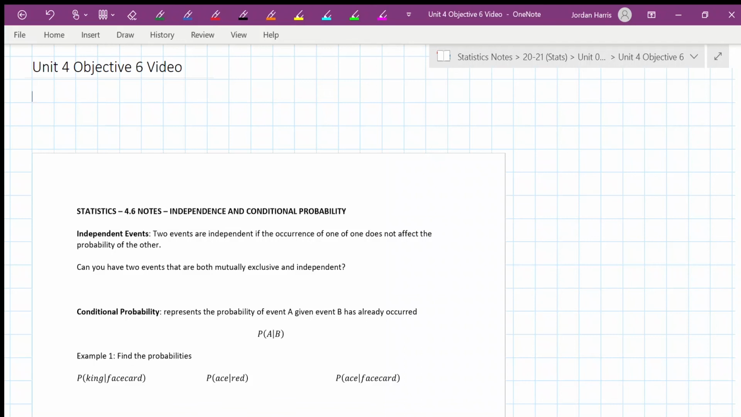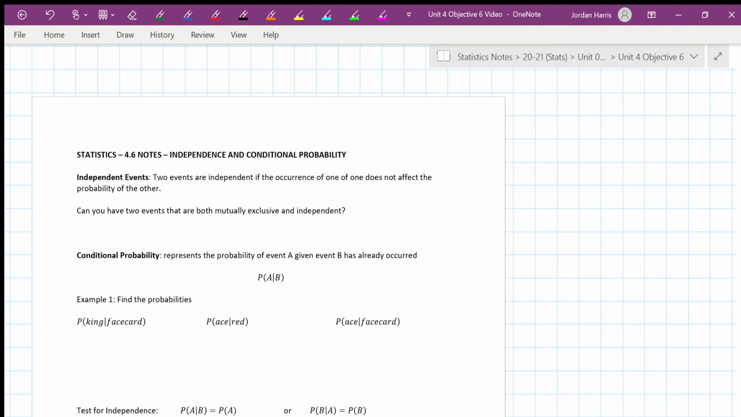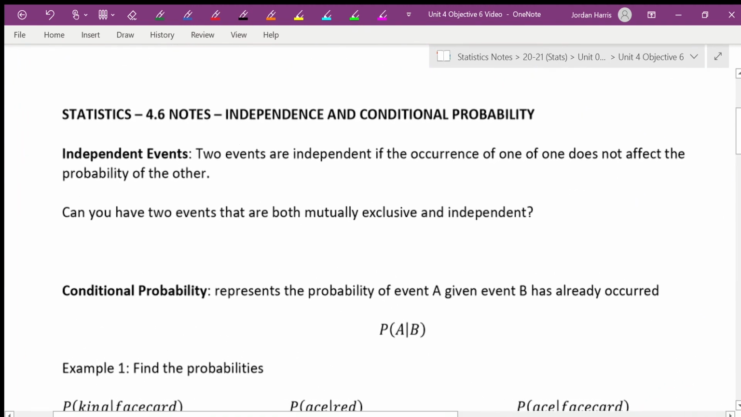This is 4.6, independence and conditional probability. So we talked about mutually exclusive events. Well, if things aren't mutually exclusive, they can be independent. They can also not be independent. They can be neither mutually exclusive nor independent, or they could be mutually exclusive, or they can be independent.